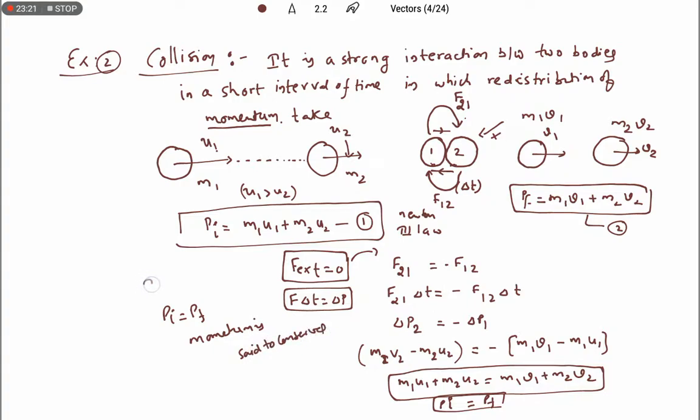Okay, now this is when external forces are 0. So this is another example of a system where we can observe the law of conservation of linear momentum. You take the notes as they are in your notes. Now let us take one more example.